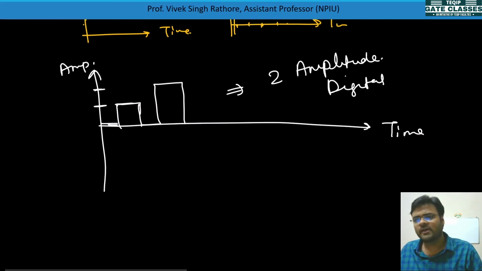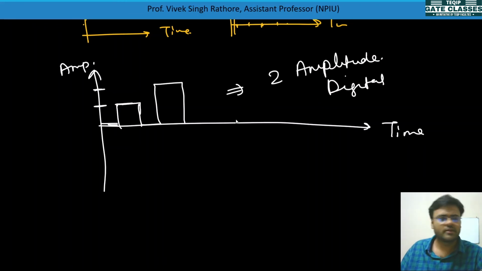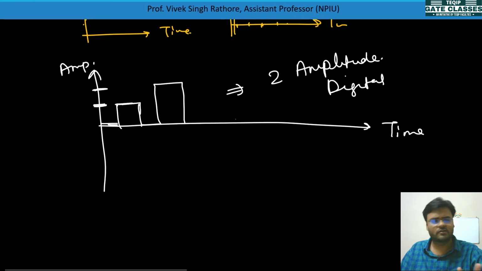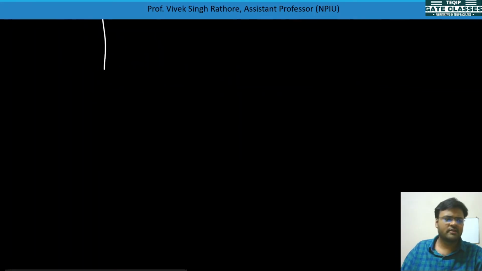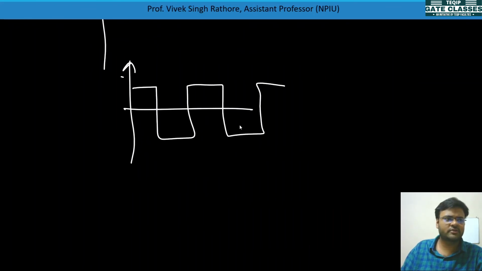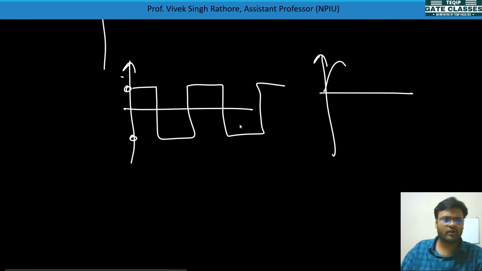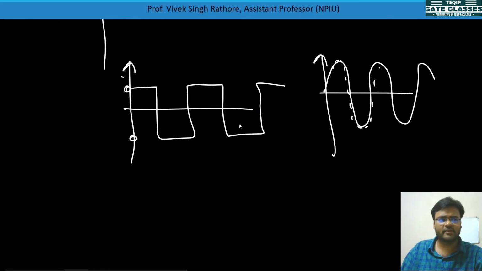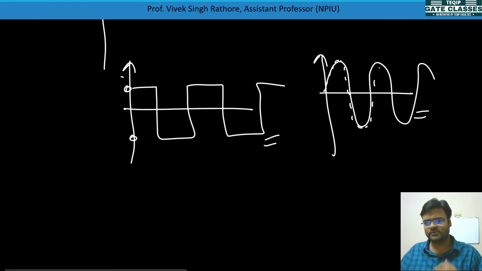Simple concept. If a signal in its dynamic range is allowed to take all possible real values, it is called an analog signal. And if a signal is allowed to take only some specific values in its dynamic range, it is called a digital signal. Normal concept, nothing more. So we say this type of signal is digital because it is taking only two amplitudes. But if it occurs like this, taking every amplitude, it is called an analog signal.